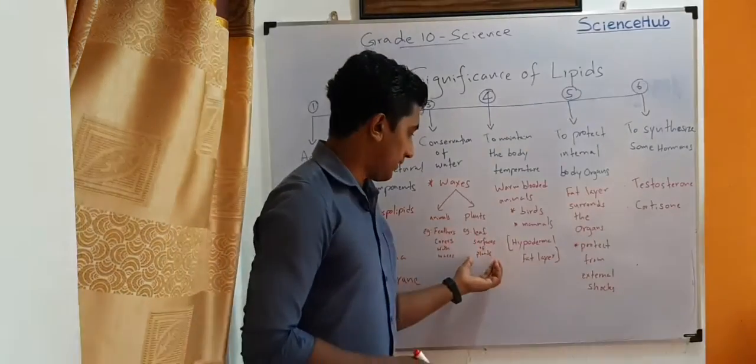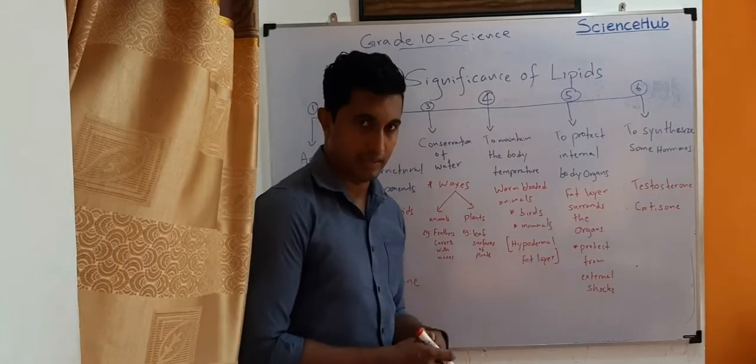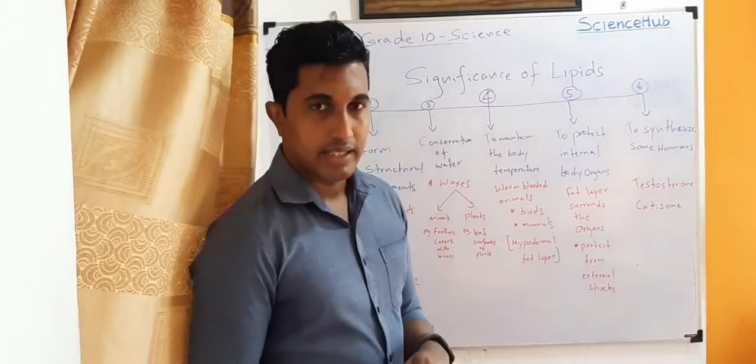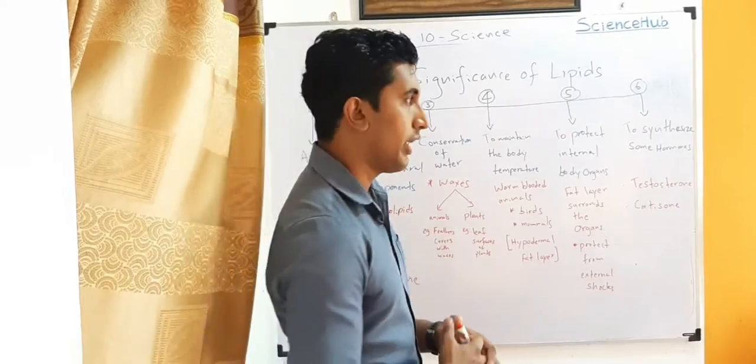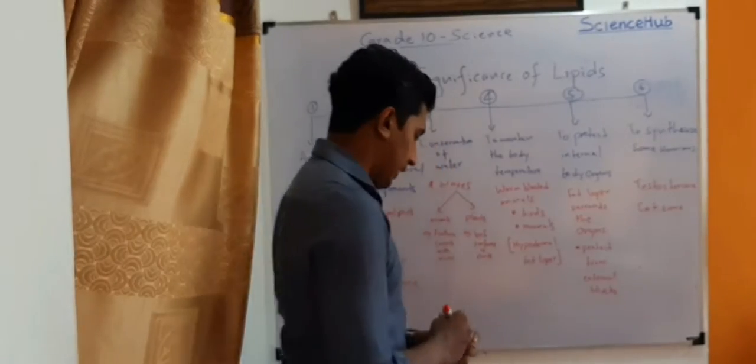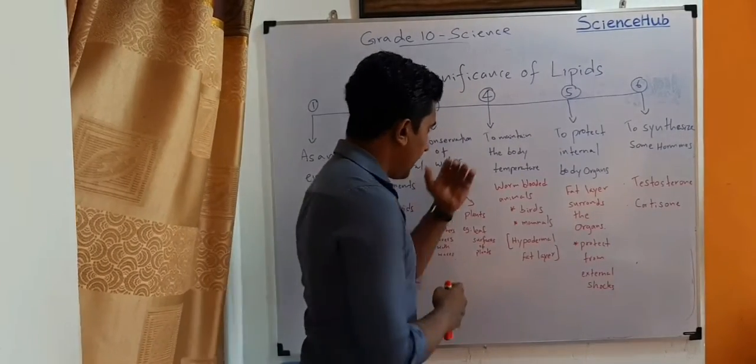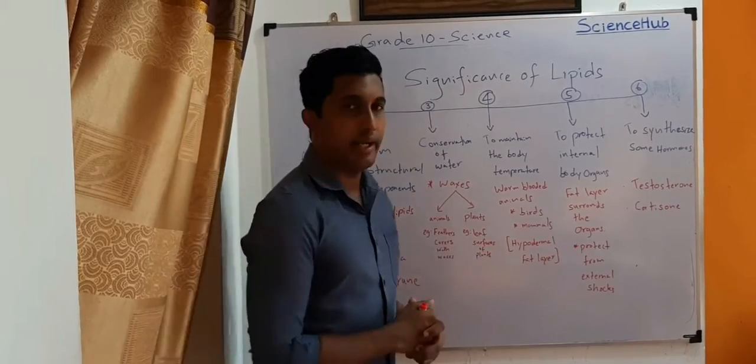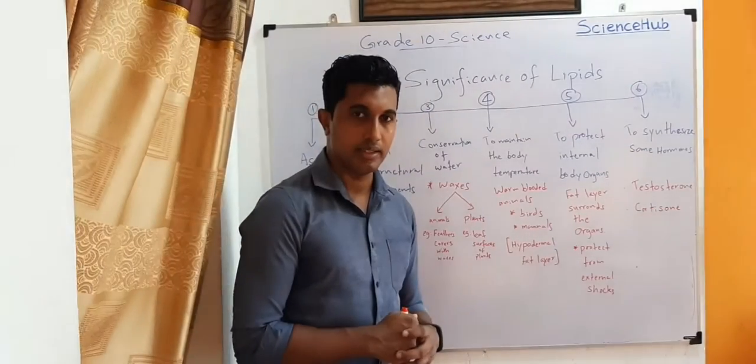The name of this wax in plants is cutin.